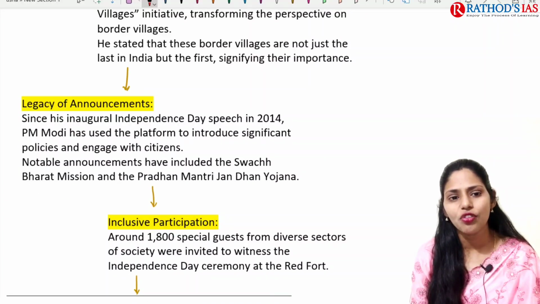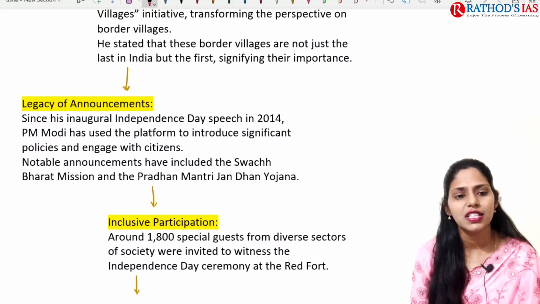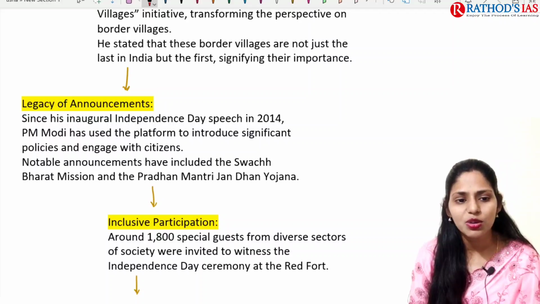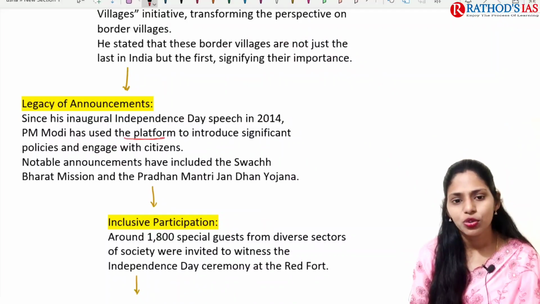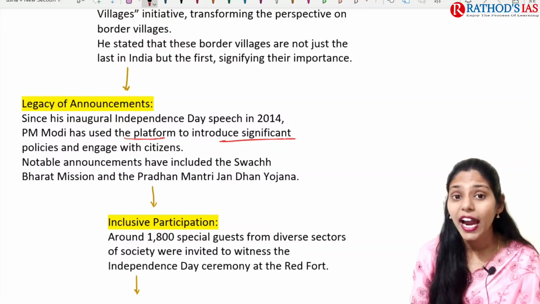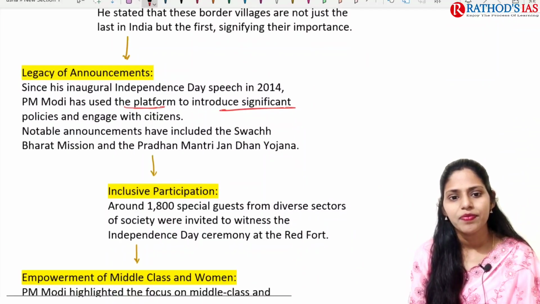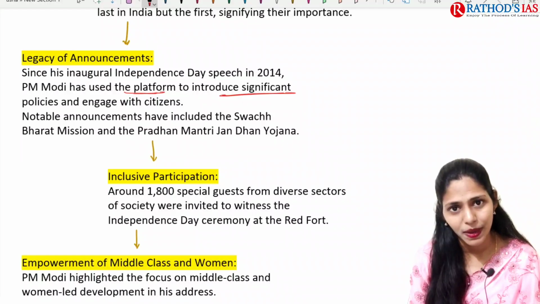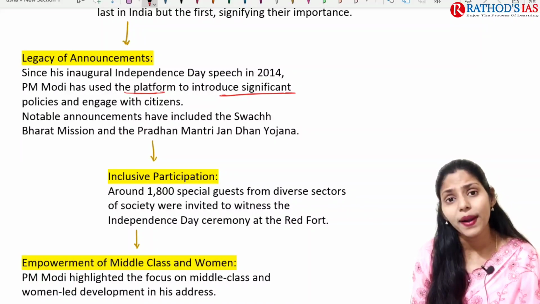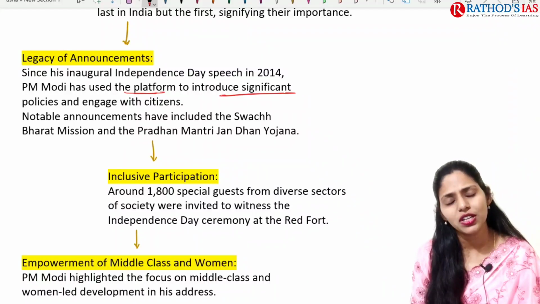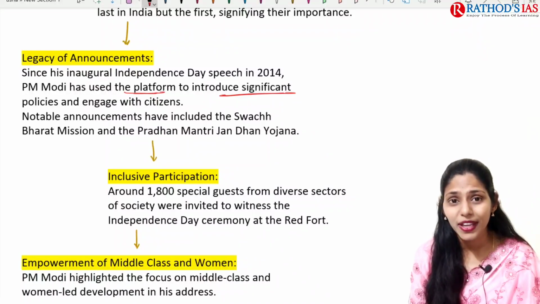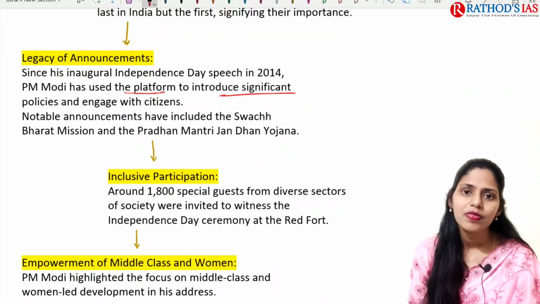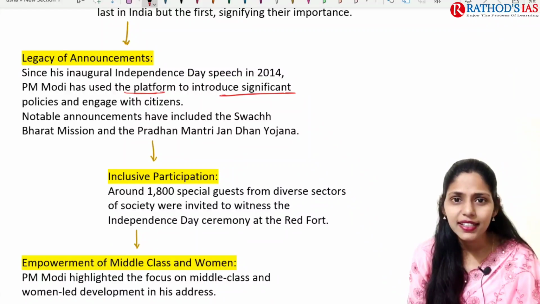And next one is legacy of announcements. Since his inaugural Independence Day speech in 2014, Prime Minister Modi has used the platform to introduce significant policies and to engage with the citizens as well. He mainly focused on Swachh Bharat Abhiyan, or Swachh Bharat Mission, that is, open defecation free India. And next one is Pradhan Mantri Jan Dhan Yojana, to make inclusive bank accounts for the people, that is zero balance bank accounts, so that we can promote Digital India.